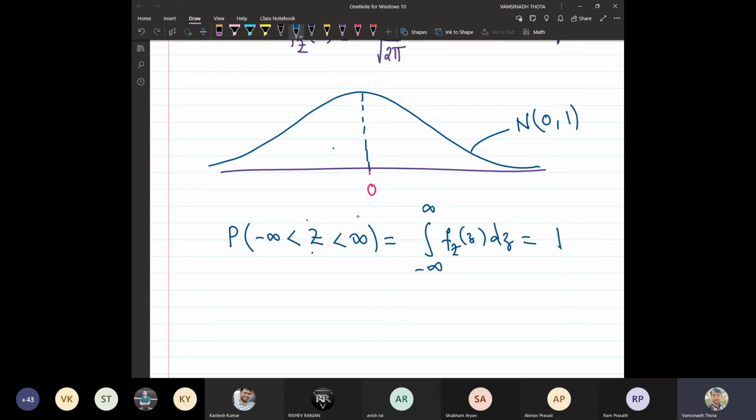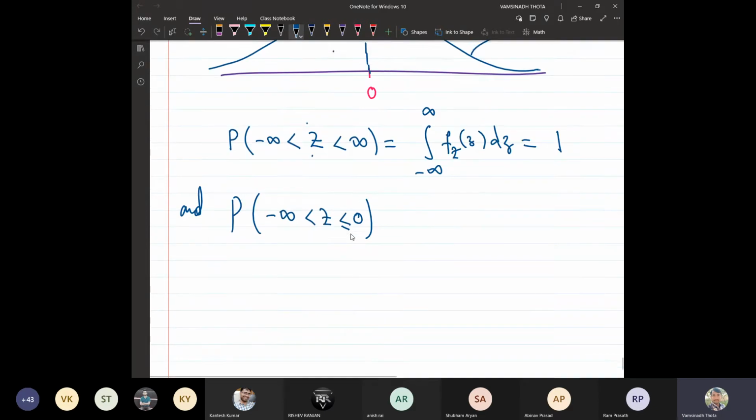Even though it is a standard normal variable, the complete probability should be equal to 1. And as 0 is the mean, we have the probability of minus infinity less than z less than 0, less than or equal to also.